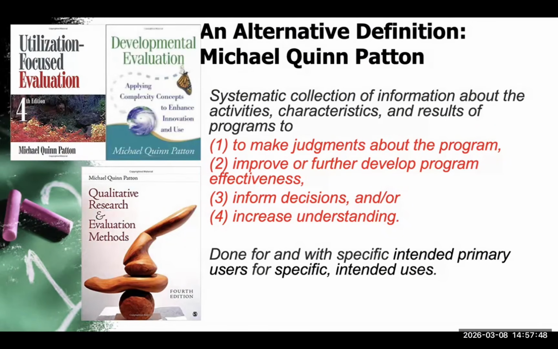An alternative definition by Michael Patton proposed a more operational definition. He defined evaluation as the systematic collection of information about activities, characteristics, and results of programs in order to make judgments about the program, improve effectiveness, inform decisions, and increase understanding. One important feature of Patton's definition is the emphasis on intended users. Evaluation is not just an academic exercise. It is conducted for decision makers such as hospital administrators, public health officials, or program managers.